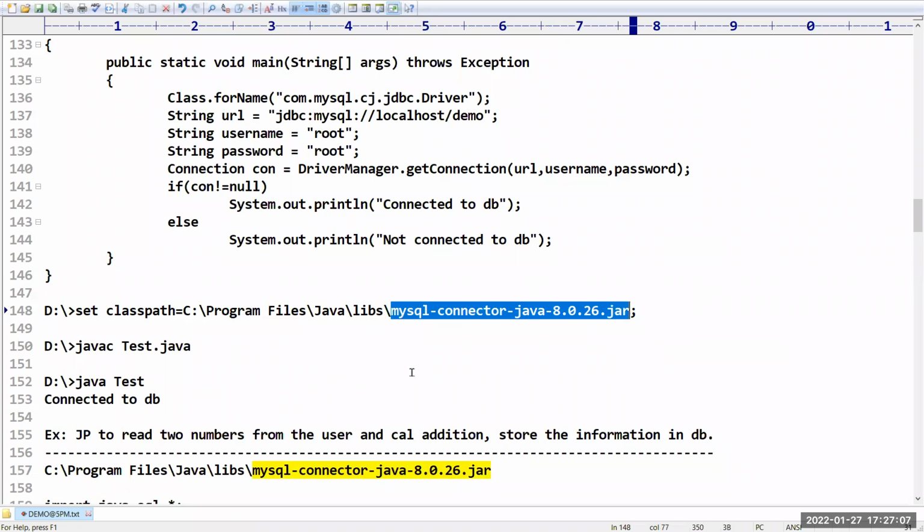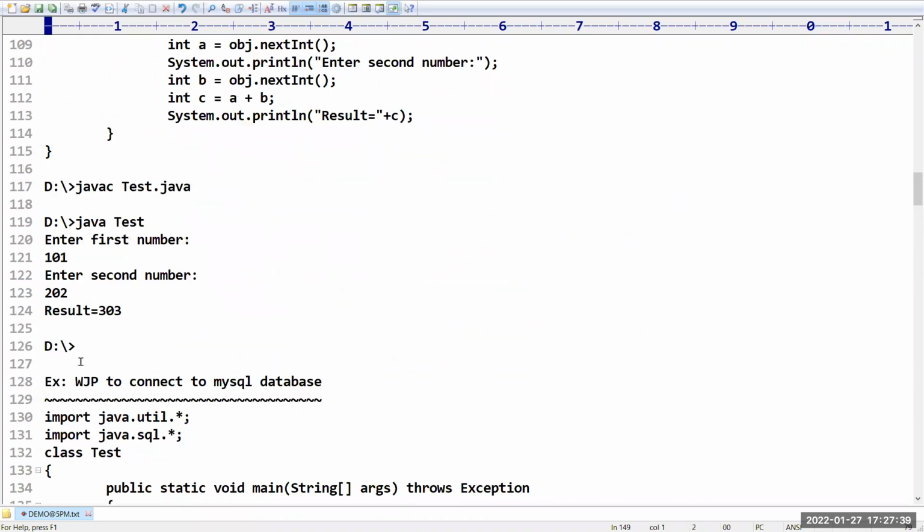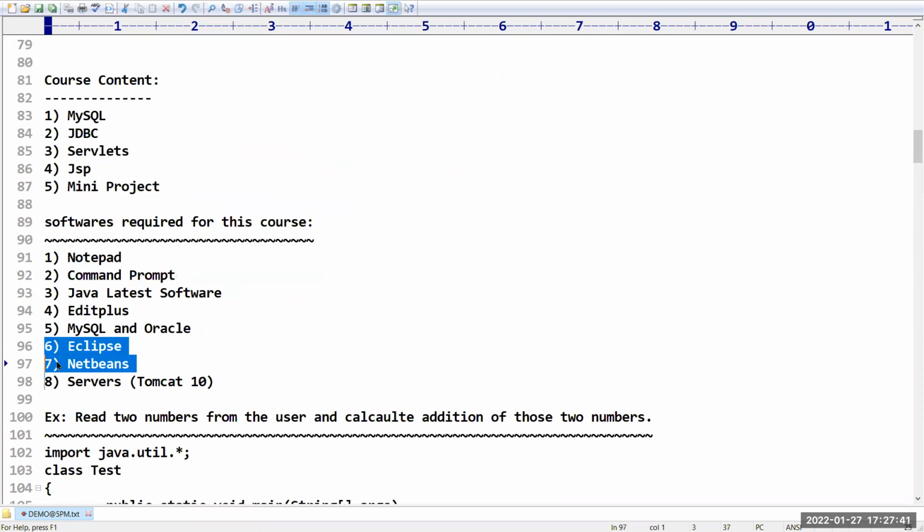It is a jar file we have to download from the internet, and you need to use this command if you are working with the command prompt. Suppose if you are working with Eclipse IDE or NetBeans IDE, sir, in that there is one separate option called include libraries, include jar files, load jar files, like that. In that we have to select and locate this jar file where you have downloaded. Then automatically the link will be created. So no need to type these things in the command prompt. Such facilities you can get from Eclipse and NetBeans.